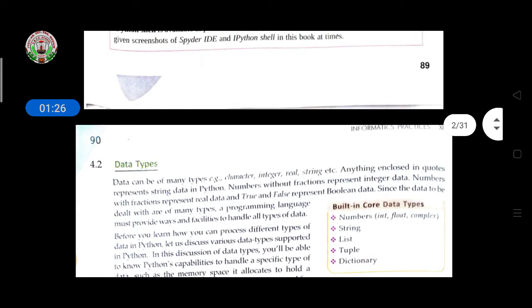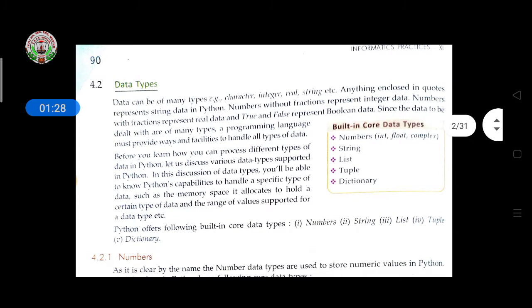now let's discuss data types. What are data types? Data can be of many types. Data types means which type of data you are storing in a variable. That is mentioned here: character, integer, real, string, etc. These are all the data types.